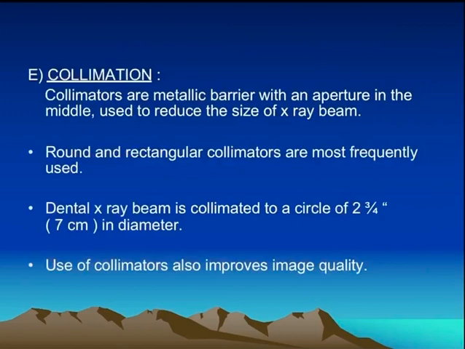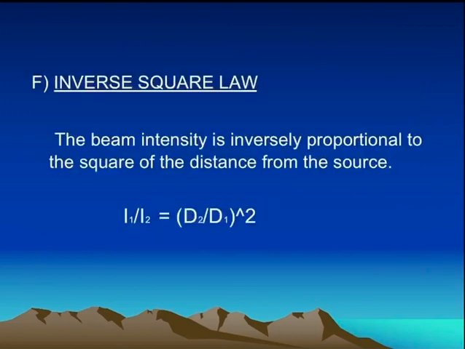Next phenomenon which affects the X-ray beam is collimation. What is collimation? Collimation is the use of collimators, which are metallic barriers with an aperture in the middle, used to reduce the size of the X-ray beam. Generally round and rectangular collimators are most frequently used, and the dental X-ray beam is collimated to a circle of 2 3/4 inches, that is 7 cm in diameter. Use of collimators improves the image quality.